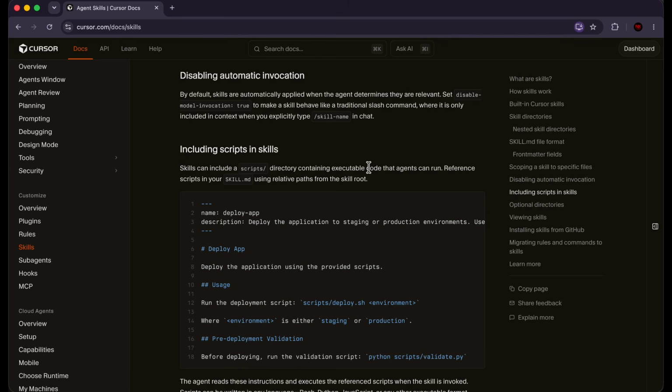Now, a lot of you might be thinking, what if I don't want the agent to invoke a skill whenever it deems appropriate? What you can do then is you can disable automatic invocation. So by default, skills are automatically applied when the agent determines that they are relevant. But if you want to take that power of determining whether they are relevant away from the agent, you can do that by setting disable model invocation to true. And that will make a skill behave like a traditional slash command, where it is only included in context when you explicitly type /skill name in chat. So what this means is, instead of giving the agent the power to determine whether or not to use a particular skill, you keep that power to yourself.